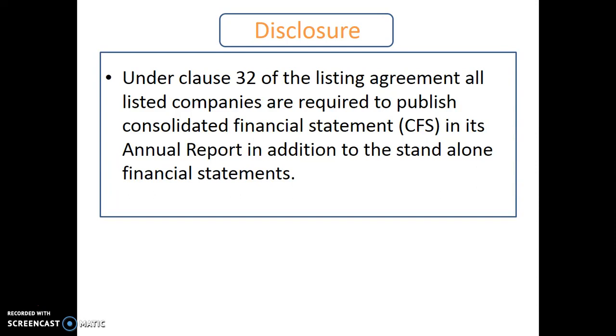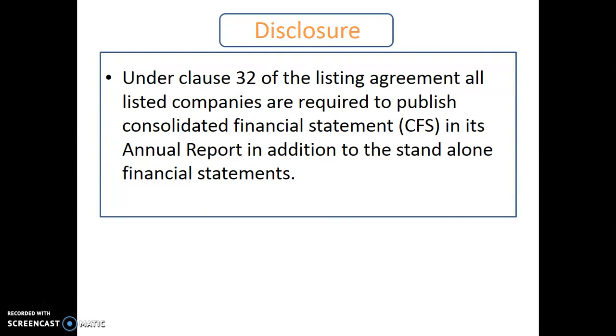As the erstwhile Companies Act did not mandate, the current Companies Act 2013 mandates that the presentation of consolidated financial statements should be made under section 129 of this act. Earlier, the choice was given to the companies to provide consolidated financial statements, but under clause 32, they had to prepare it.